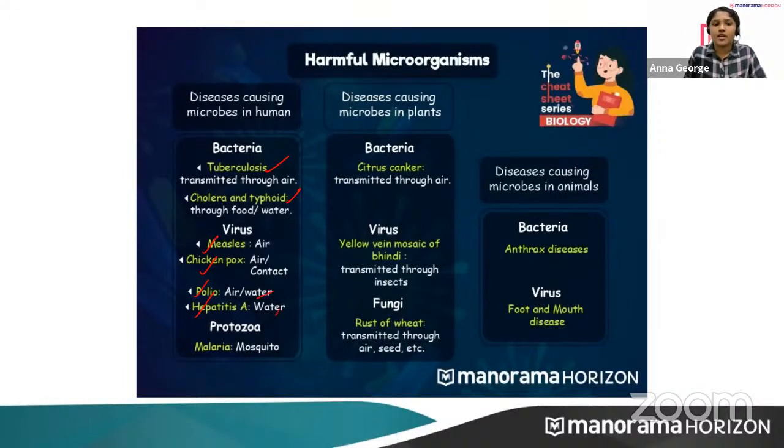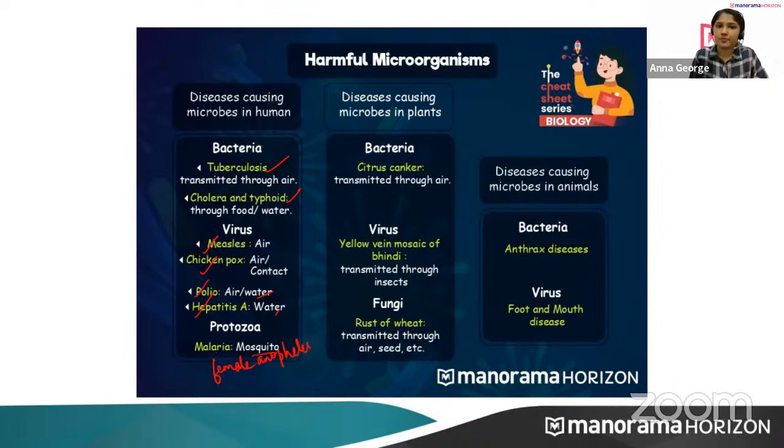Now, protozoa. Example is malaria. Malaria is spread through mosquito. Actually, to be more specific, it is the female Anopheles mosquito. Okay, remember that. This is very important.